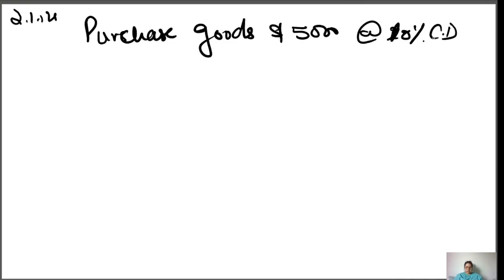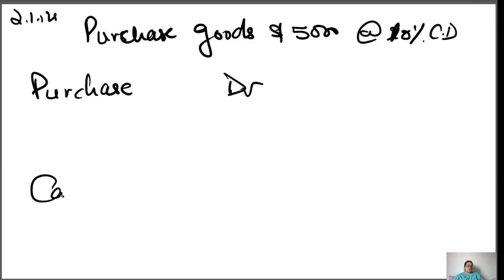You purchased goods, so what will be the general entry for that? Purchase debit, and cash you have to pay, so cash credit.